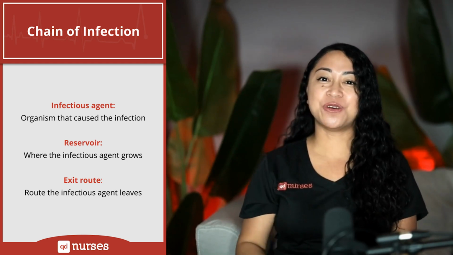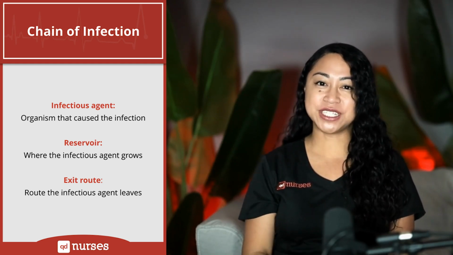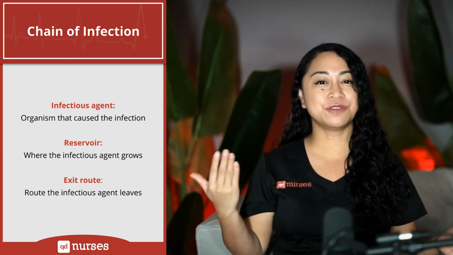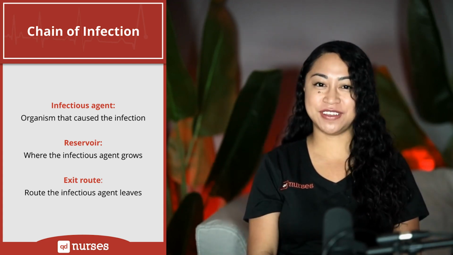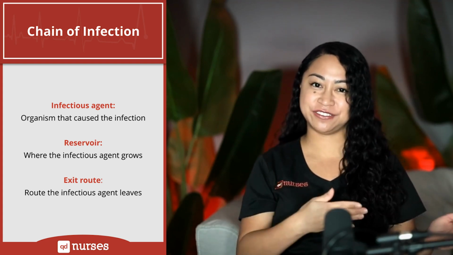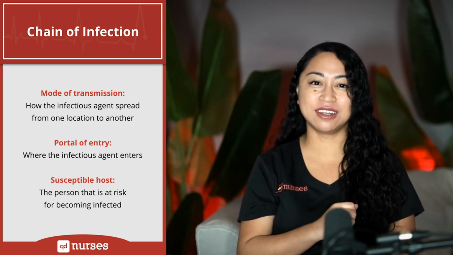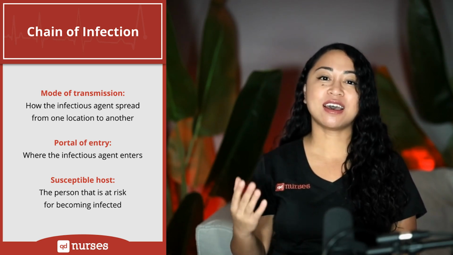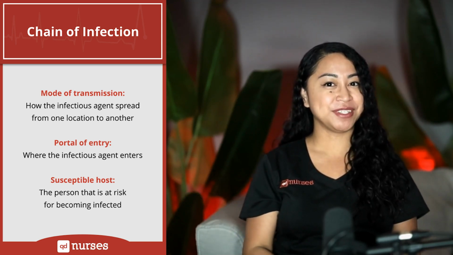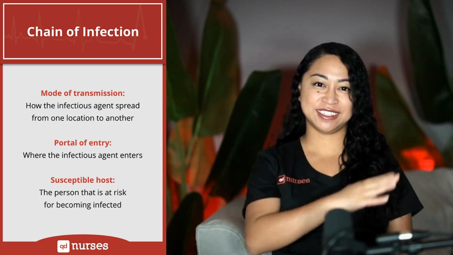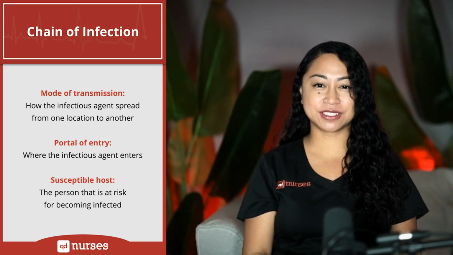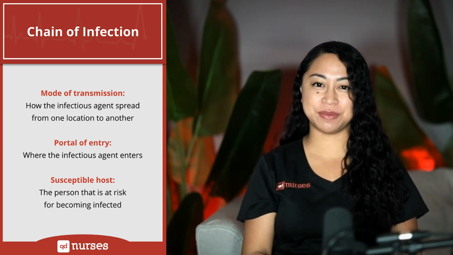Infectious agent is the organism that caused the infection. Reservoir is where the infectious agent grows, which could be a person, animal, food, water, etc. Portal of exit, also known as the exit route, is the route the infectious agent leaves. The second flashcard continues on to mode of transmission, which is how the infectious agent spreads from one location to another. An example is the handshake or through the air. Portal of entry is where the infectious agent enters. Susceptible host is the person that is at risk for becoming infected.